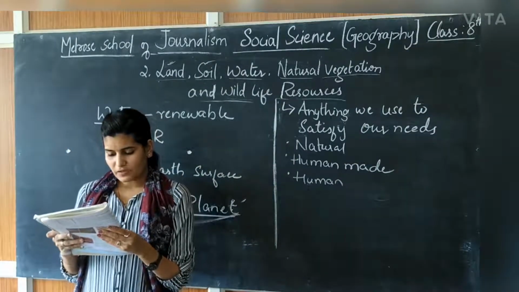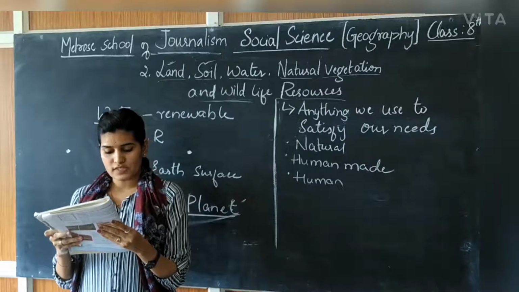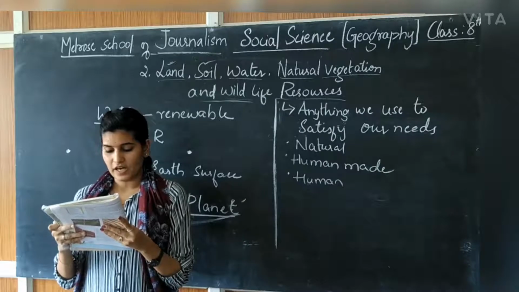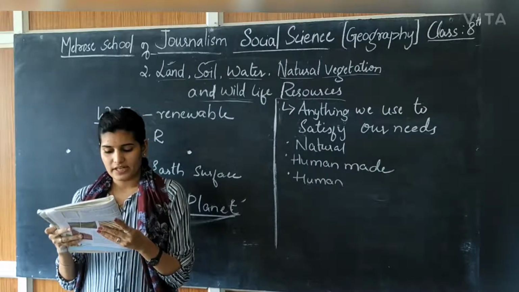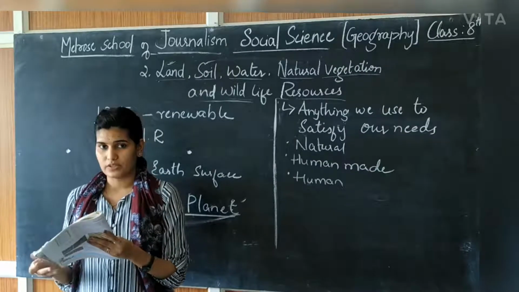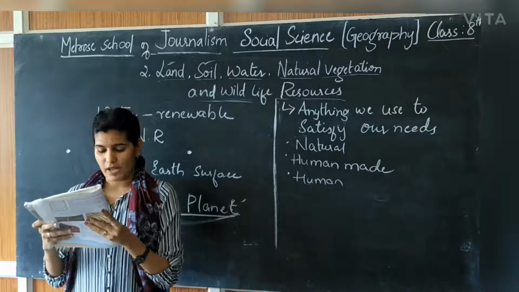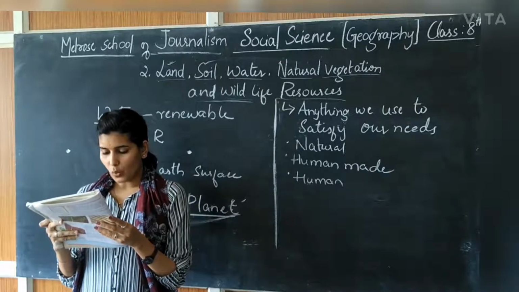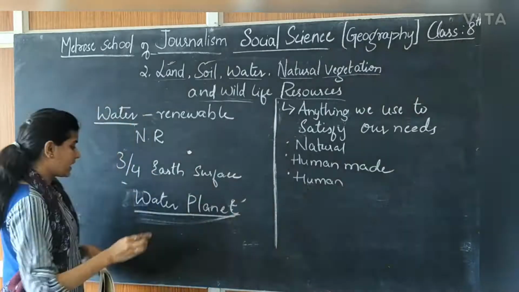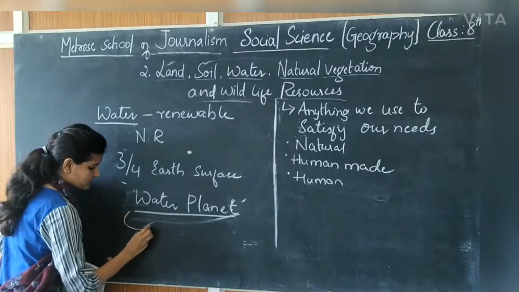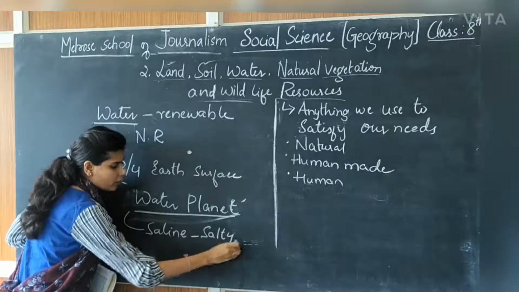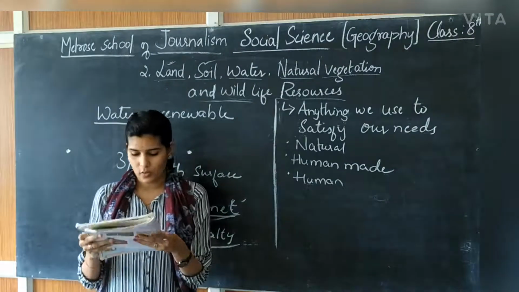It was in the primitive oceans that life began almost 3 billion years back. Even today, the oceans cover 2/3 of the earth's surface and support a rich variety of plants and animals. The ocean water is however saline and not fit for human consumption. So we have this much water, but it is saline. Saline means salty, which is not fit for consumption. We cannot use that water.